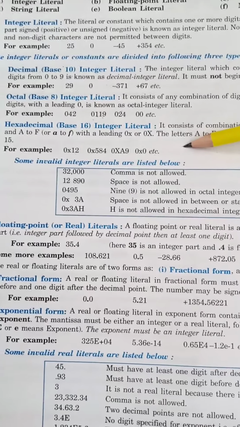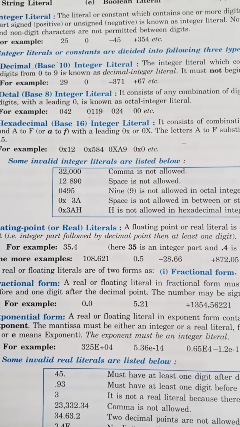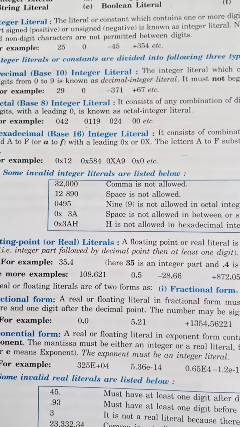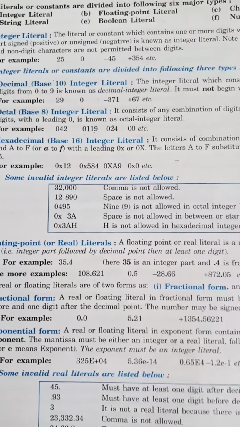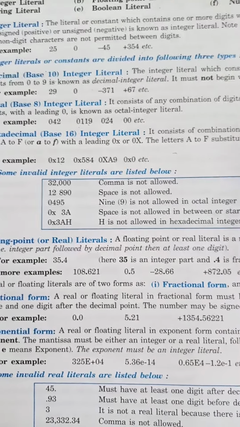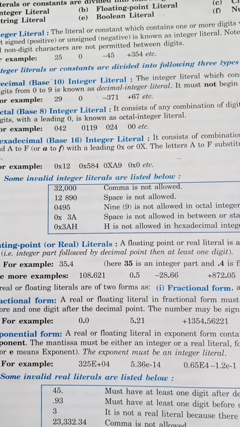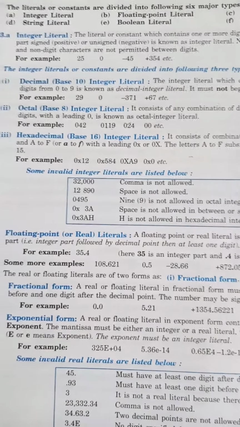Now come to hexadecimal. The hexadecimal number system base is 16, as this number system has 16 numbers from 0 to 15, and from 10 onwards there will be the alphabets A to F, capital A, B, C, D, E, F, instead of 10, 11, 12, 13, 14, 15. Remember.